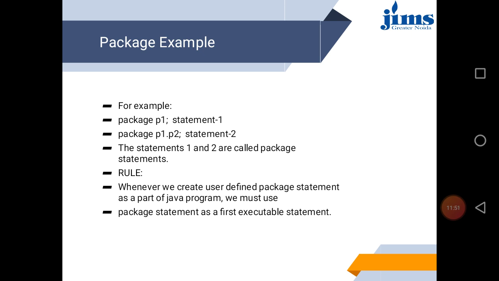Like in this writing, package p1 is the first statement, and if we write package p1 dot p2, it's a second statement. If things are written in this manner and both lines are correct, these are known as package statements. Whenever we create a user defined package as a part of a Java program, we must use the package statement as the first executable statement. It is mandatory to write the package statement first.